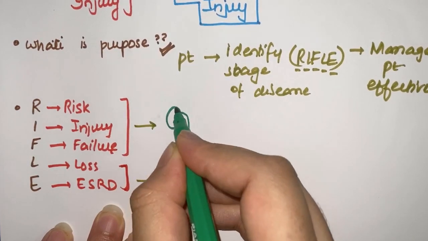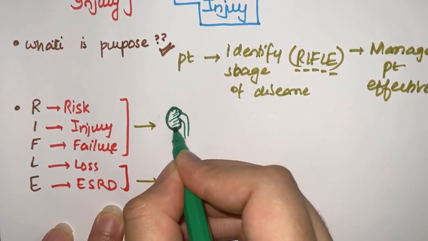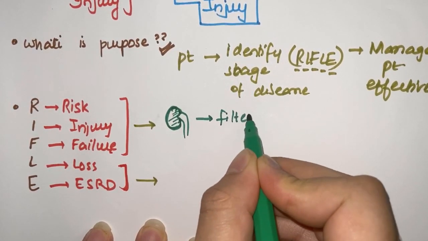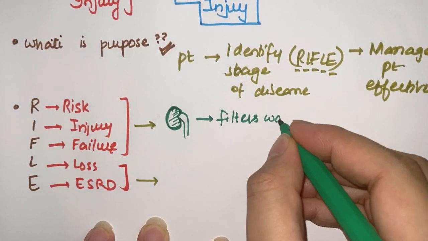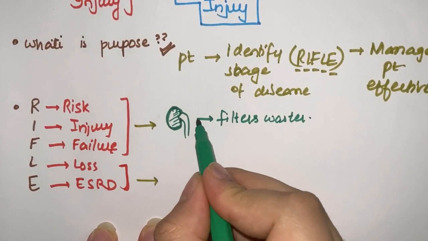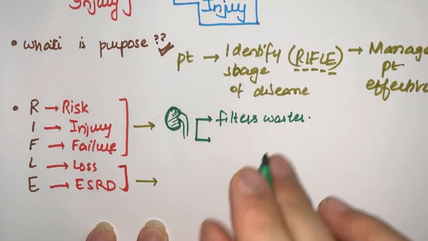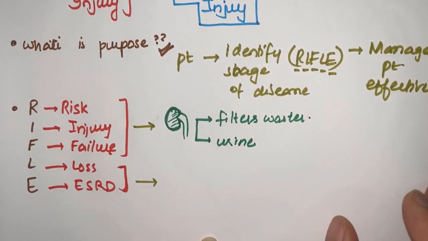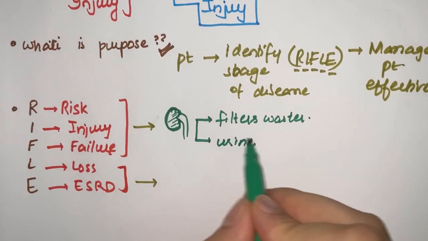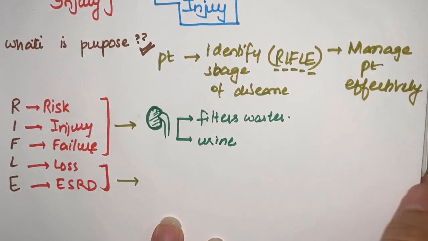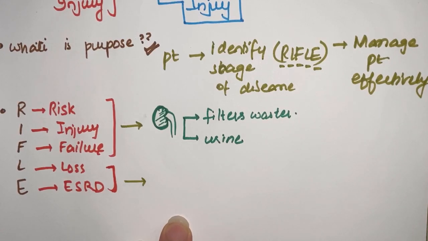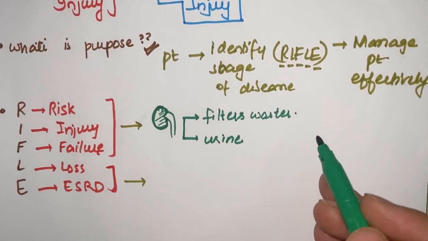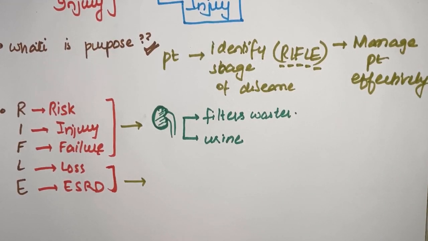This is our kidney. It performs very important functions in our body. So basically, what are the functions of this kidney? First is that it filters waste from our body. And second is that after filtering the waste into the tubules, it will then cause production of urine and excretion of urine, the urine output, you can say. When the kidney filters the waste, the waste will start to decrease in the blood. And if it doesn't filter the waste, then the waste will start to accumulate in our body.